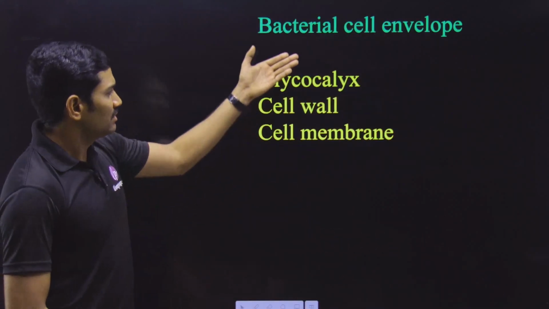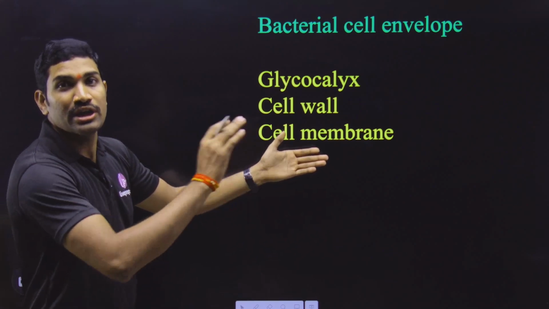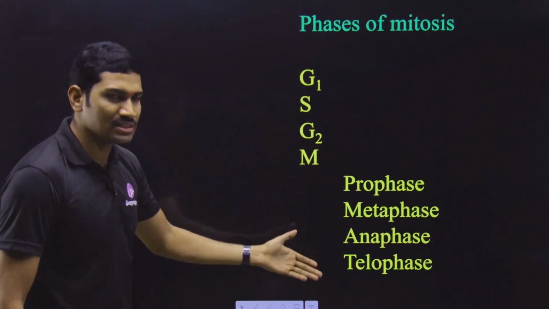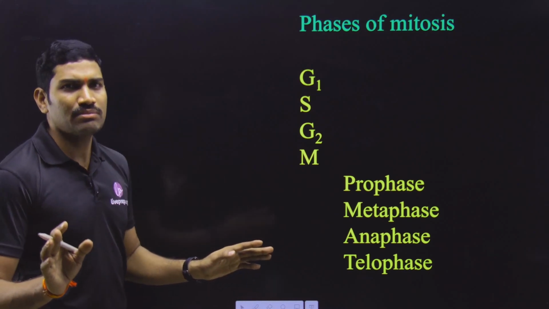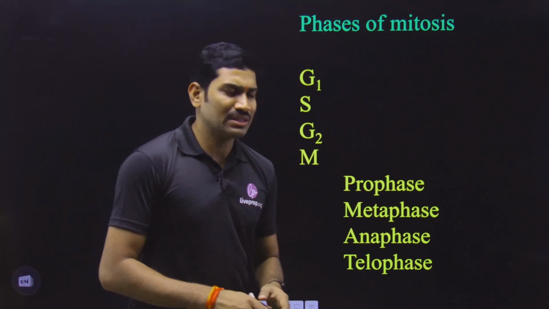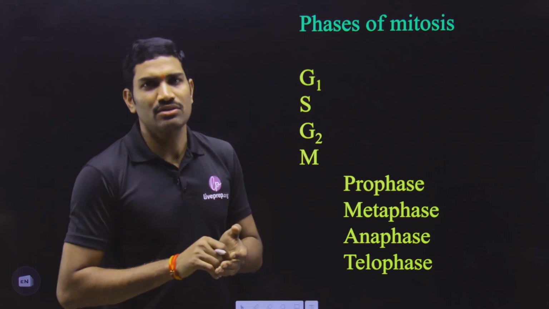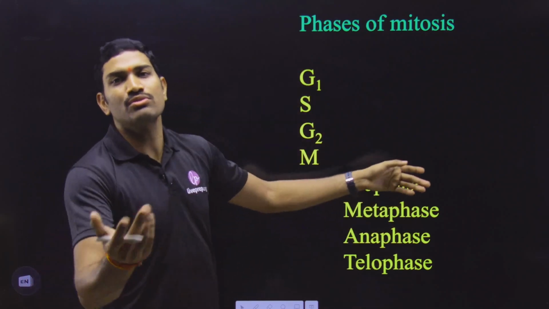Here there is a fixed sequence. The same questions can be asked with respect to any of this. Next one, the phases of mitosis, also different phases are there. Questions can be asked based on any of these phases. Please understand this. Don't expect that each and every sentence will be given in NCERT. Once you understand the usage of words, you should be ready to make your own questions.